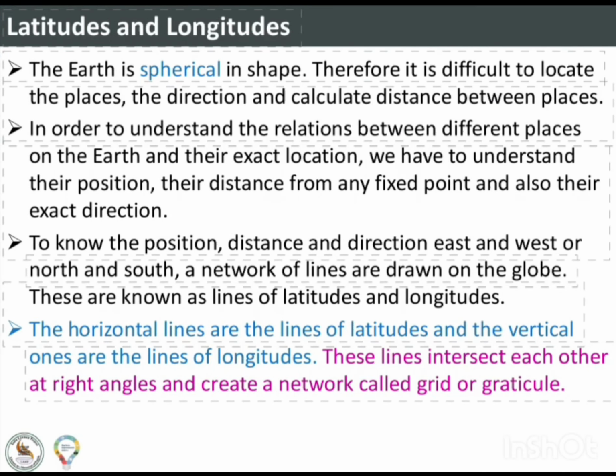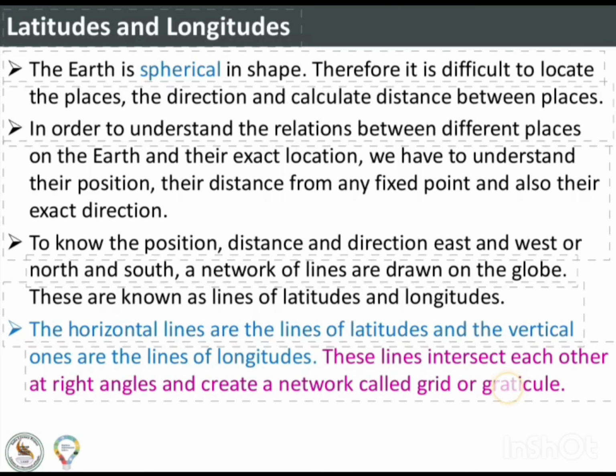Latitudes and longitudes. The Earth is spherical in shape, therefore, it is difficult to locate the places, the direction, and calculate distance between places. In order to understand the relations between different places on the Earth and their exact location, we have to understand their position, the distance from any fixed point, and also their exact direction.